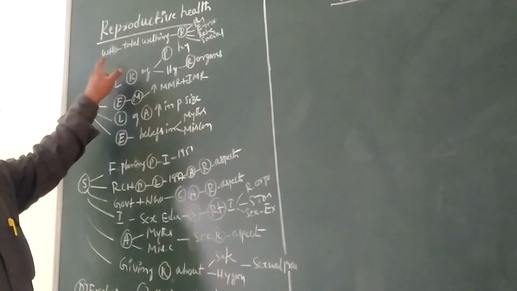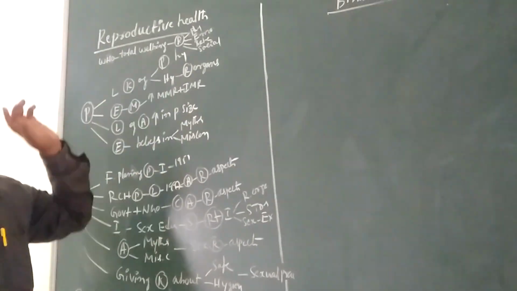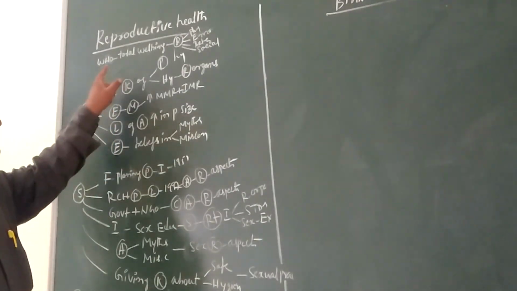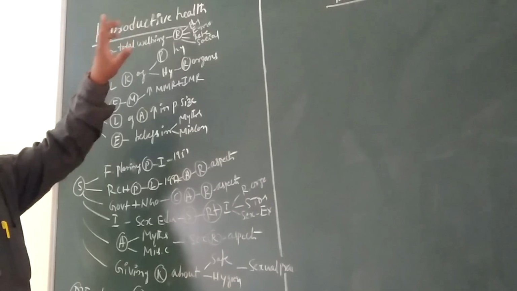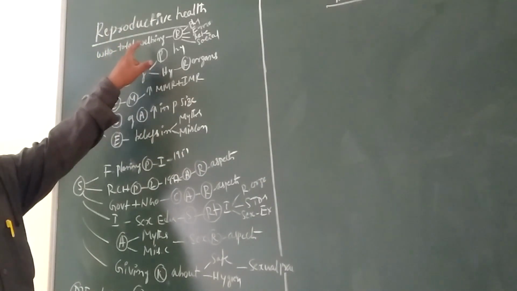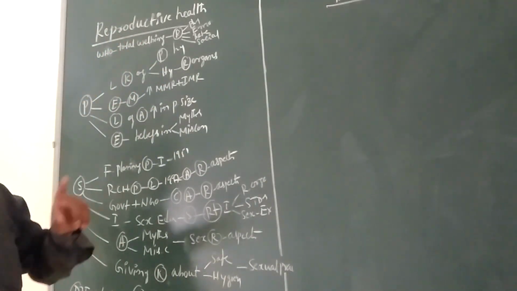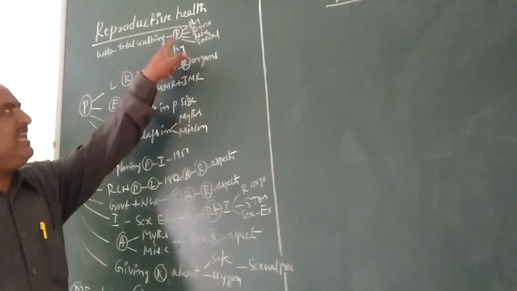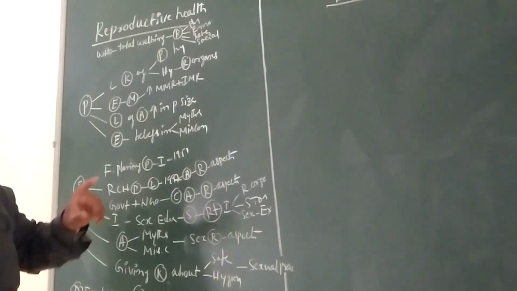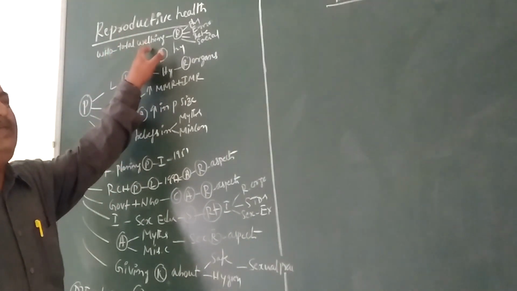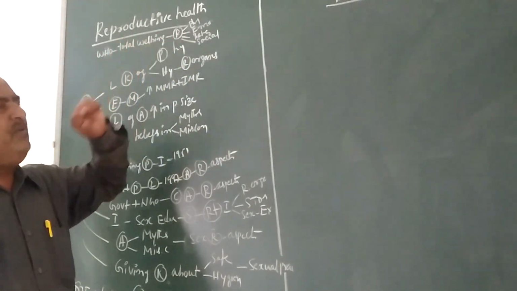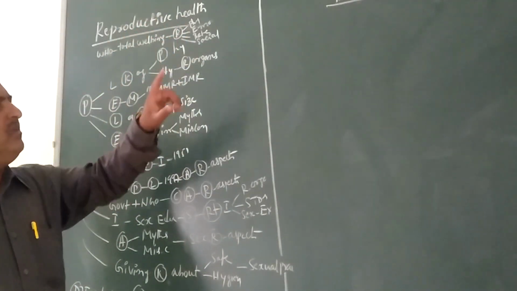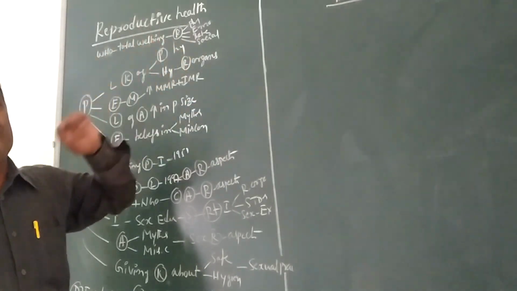But according to the World Health Organization, reproductive health means total well-being in the aspects of reproduction, that is physical, emotional, behavioral and social.